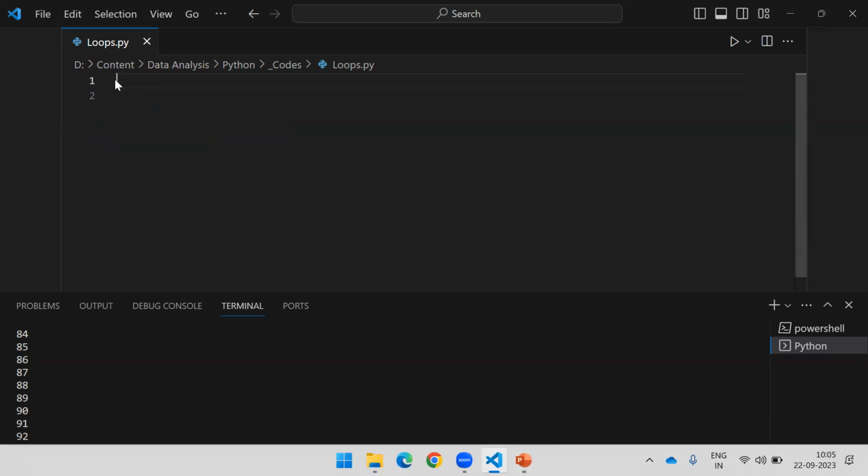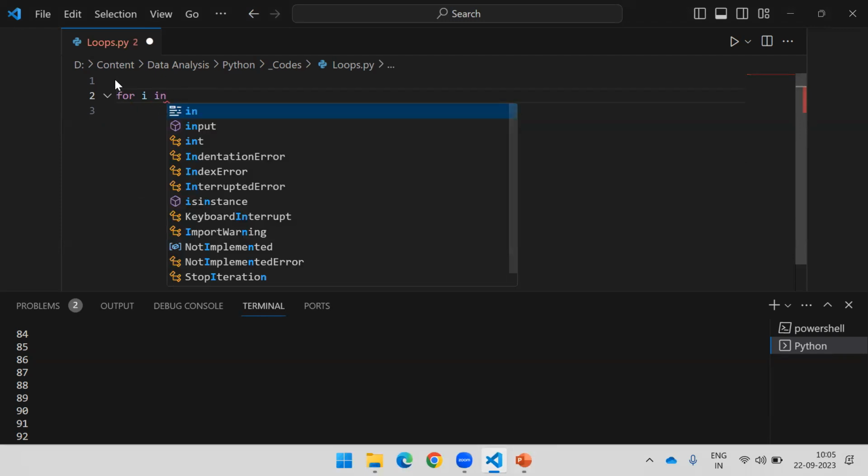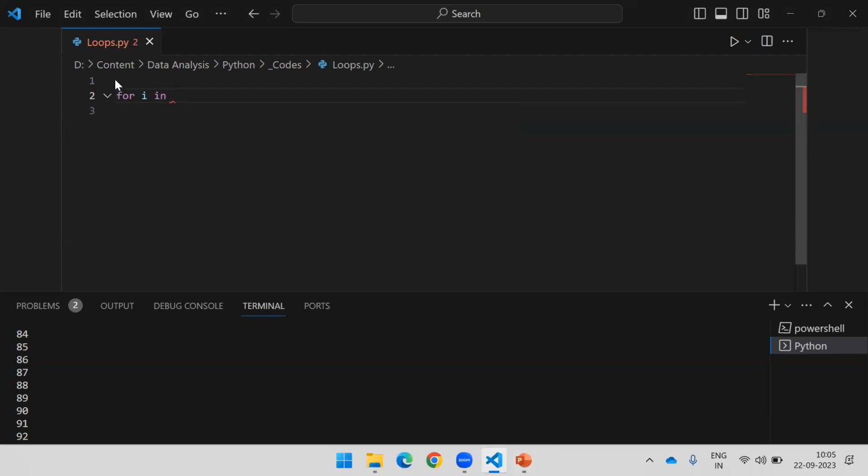You do not need to define everything here. You simply have to say for I in. Okay, and now the concern is how to print the numbers. Here we don't need to give the conditions like starting number, meaning initialization, condition, where to go and how to increment. Everything will be taken care of by this range function.